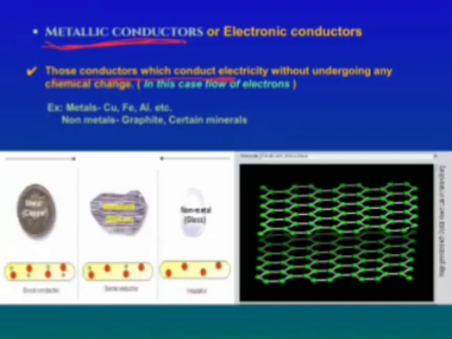So how can they show electricity? This is because every metal consists of electrons. Due to the presence of electrons in the metals, they will show electricity. In metallic conductors, there is a flow of electrons, and because of this flow of electrons only, they show electricity. For example, copper, iron, aluminum, etc. These are the best examples for metallic conductors.